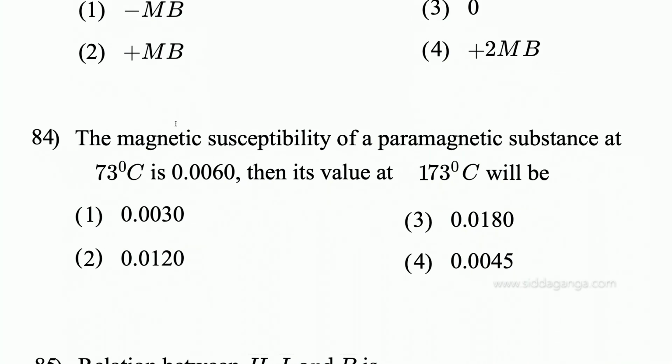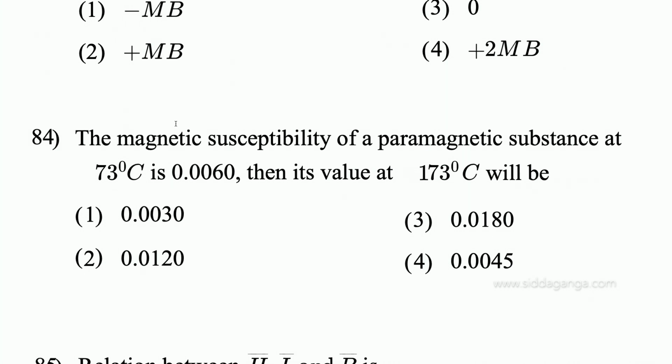Question 84. The magnetic susceptibility of a paramagnetic substance chi1 is 0.0060 at minus 73 degree. You have to make a correction.